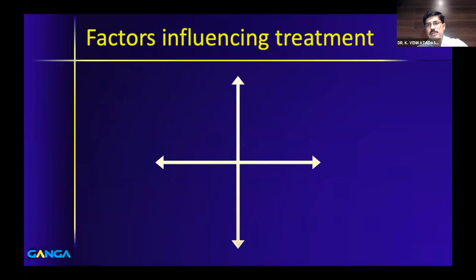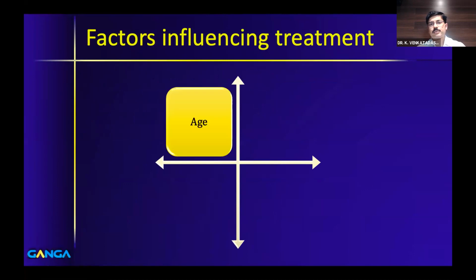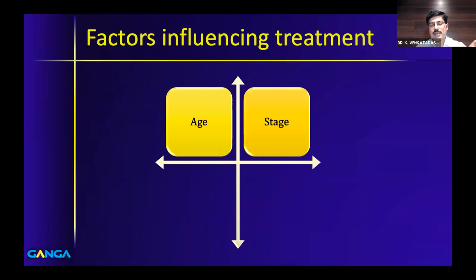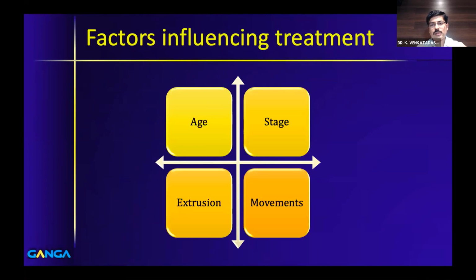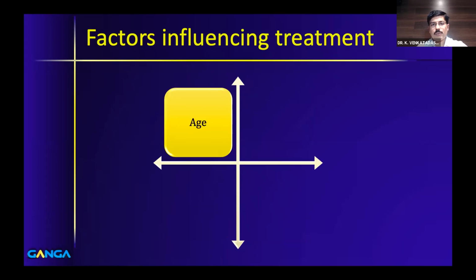Before going on to the examples, we have to understand what are the other factors which influence the treatment. One is age of the child. Second is stage of the disease. Third, whether there is extrusion or not. And fourth, the movements of the hip joint. So these are the four variables which you need to consider while you are deciding the treatment for a particular patient. Let's see one by one.